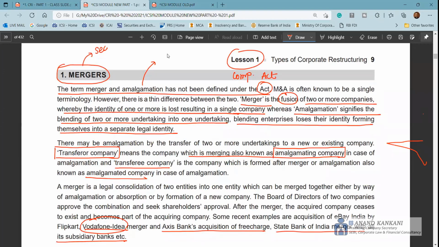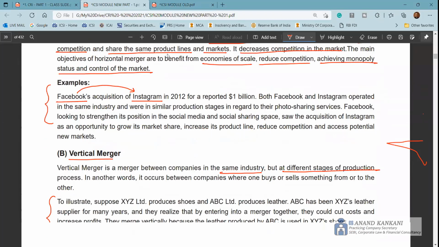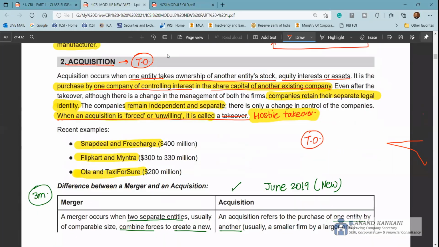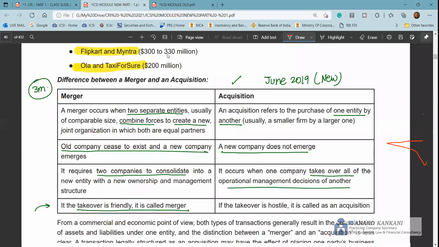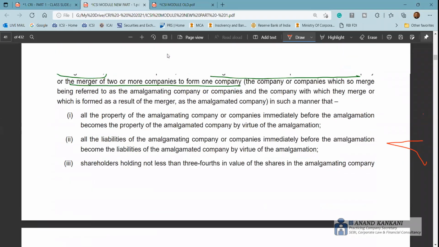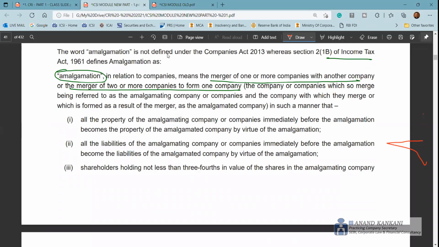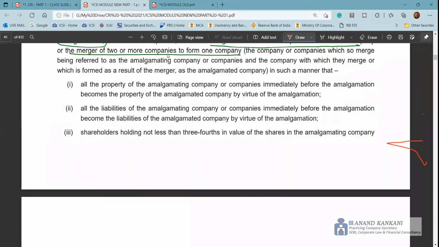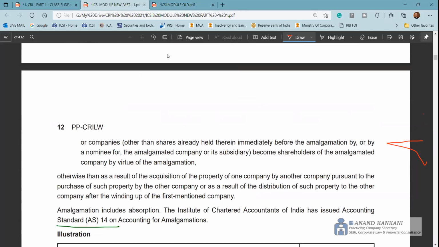So this part we have already discussed: the merger, the different types of merger, horizontal, vertical, conglomerate, concentric, acquisitions, right? So the difference between mergers and acquisition. Amalgamation we have already discussed. Amalgamation is also defined in AS 14, accounting for amalgamation, where all the assets of the company become the assets of the transferee company, and all the liabilities. Then again, 3/4 of the shareholders become the shareholders of the transferee company.